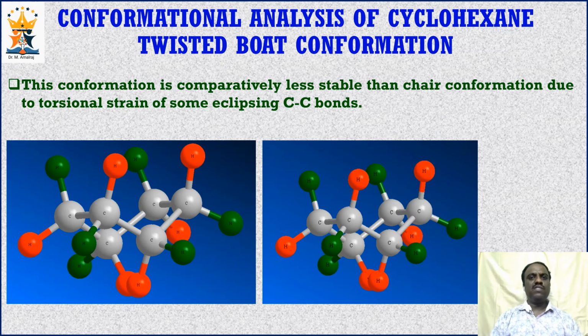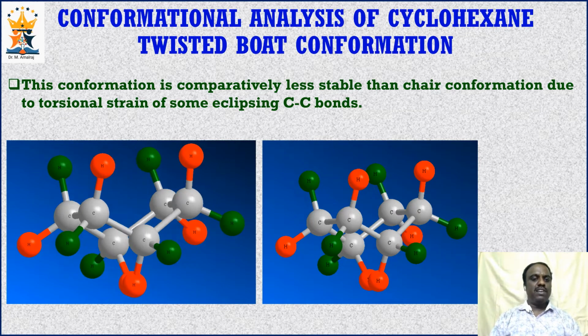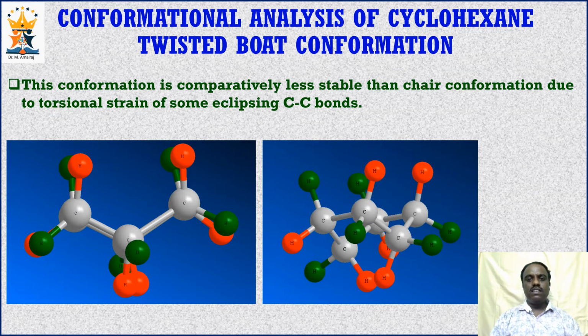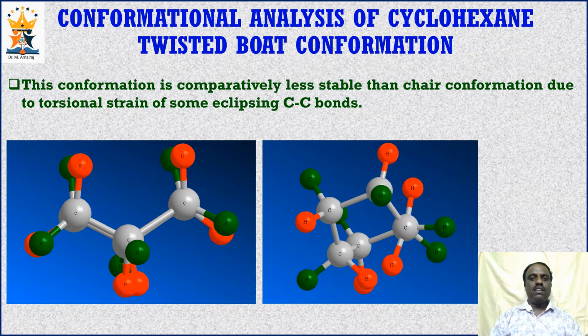Although twisted boat conformation is free from angle strain, it is comparatively less stable than chair conformation due to torsional strain of some of the eclipsing carbon-carbon bonds. View this clip. Here the carbon-carbon bonds are fully eclipsed and create torsional strain, and in this case it is partially eclipsed.